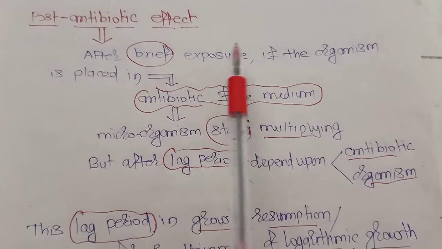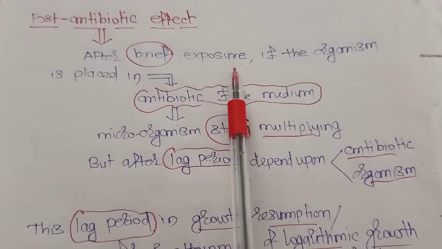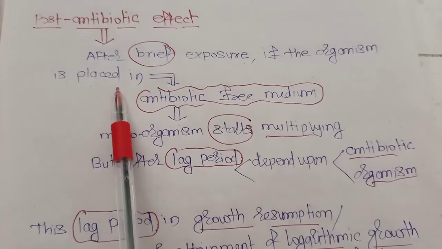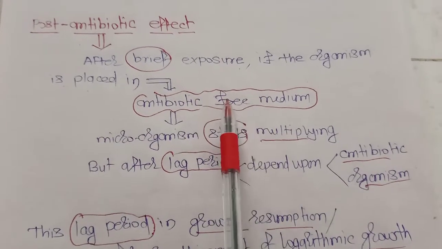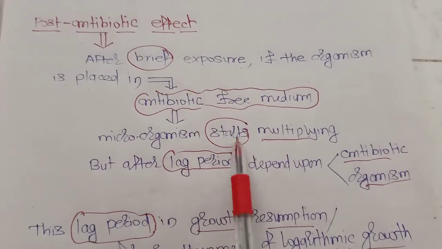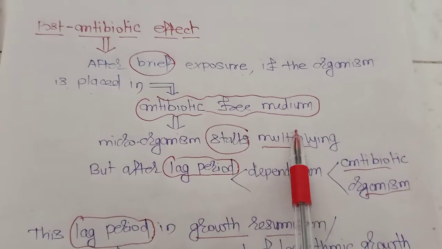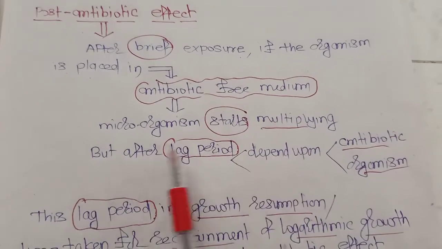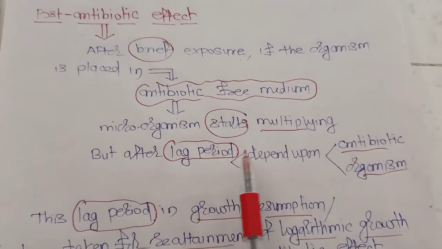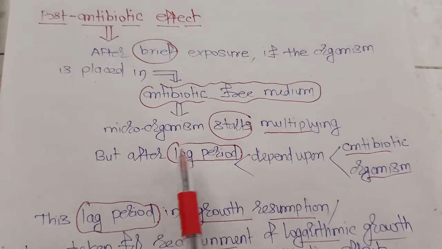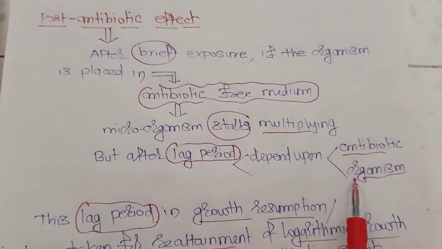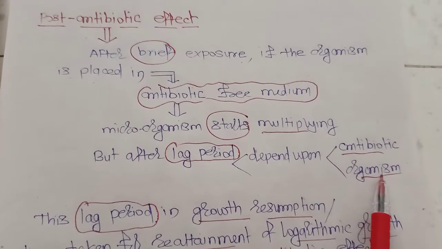After brief exposure, if the organism is placed in antibiotic-free medium, that microorganism will start multiplying or replicating. But after a lag period, and this lag period will depend upon the antibiotic and organism.